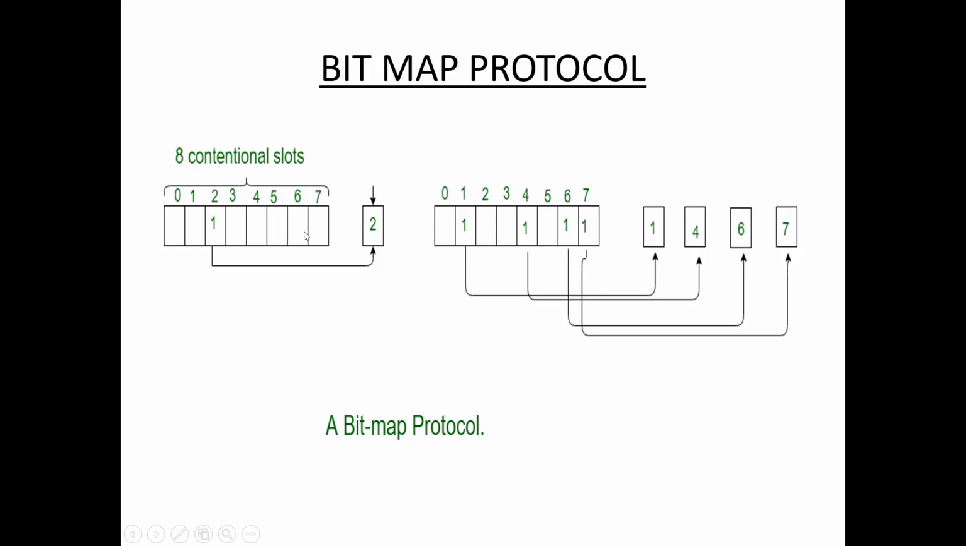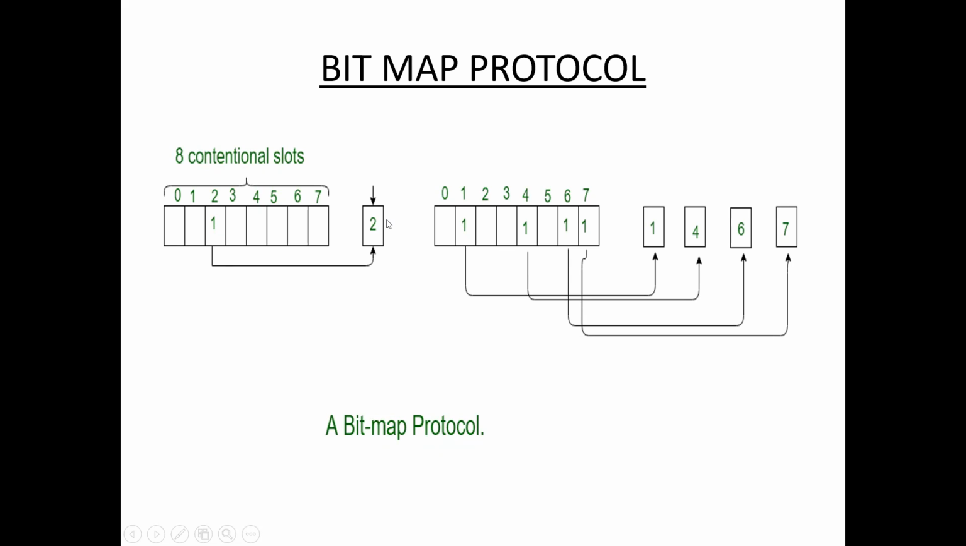See here, slots 0, 1, 2, 3, 4, 5, 6, 7. So 8 slots. In the Bitmap Protocol method, each contention period consists of exactly n slots. If any station has to send a frame, then it transmits a 1 bit in the respective slot. Suppose station 2 has to send the frame. So it transmits bit 1 in the respective slot, that is, place 1 in slot 2.